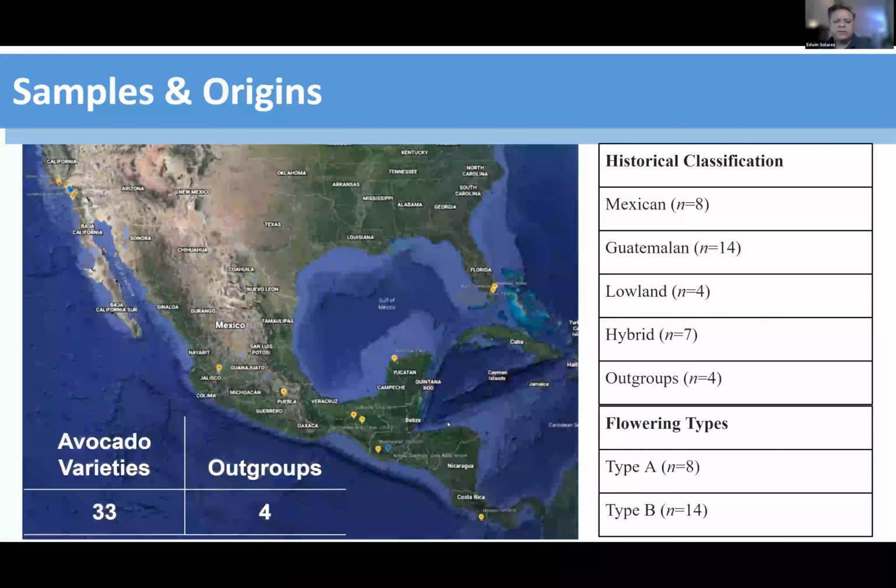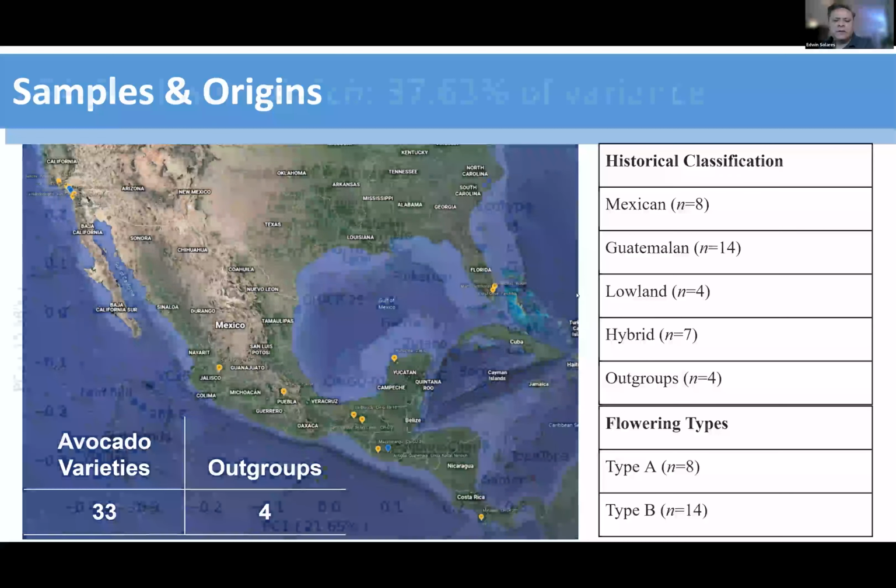If you look at sample origins, we do have samples that were in Mesoamerica, and we have the sampling information, but for a lot of samples in California, Florida, Israel, and Australia, we didn't. So we had to infer based on historical classification, and we actually got to reclassify some of the Mexican avocados as hybrids.